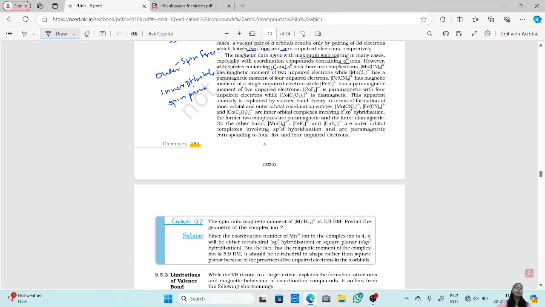They are spin free because there is no internal pairing that takes place, whereas in inner orbitals there is internal pairing, and it gives you a diamagnetic nature. Inner orbitals are basically diamagnetic, whereas outer orbitals are paramagnetic in nature. So this is how the magnetic property is explained by valence bond theory.